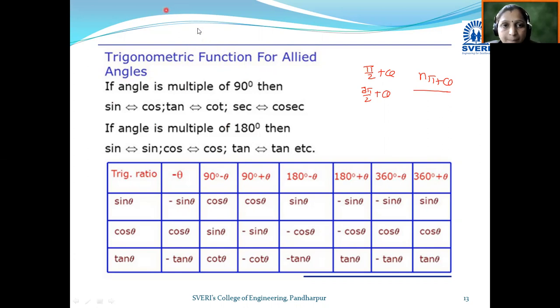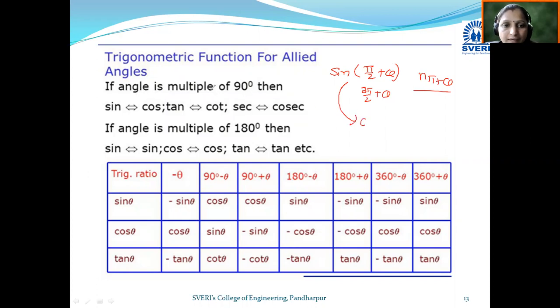Now suppose the angle is pi by 2 plus theta, sin of pi by 2 plus theta. Pi by 2 plus theta means what? Pi by 2 means 90 plus something. That means this angle lies in the second quadrant. In the second quadrant, we have seen that sine and cosec are positive. So here sine is converted into cos.